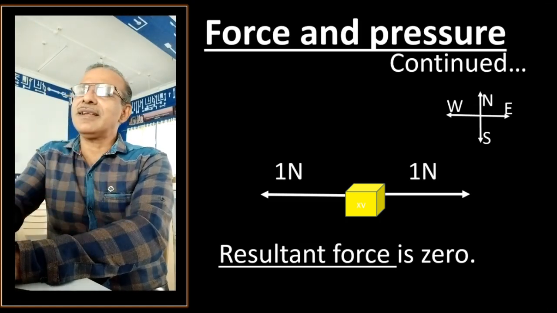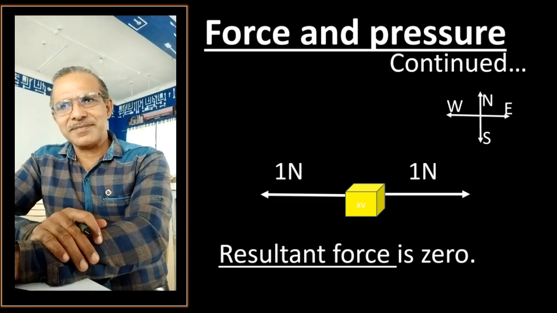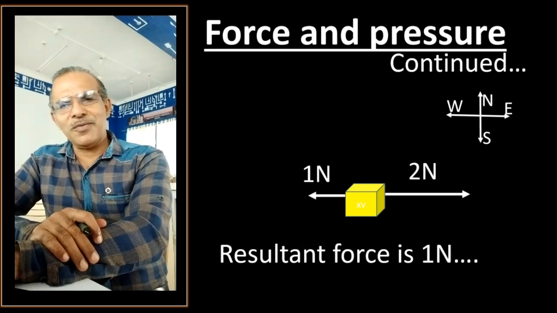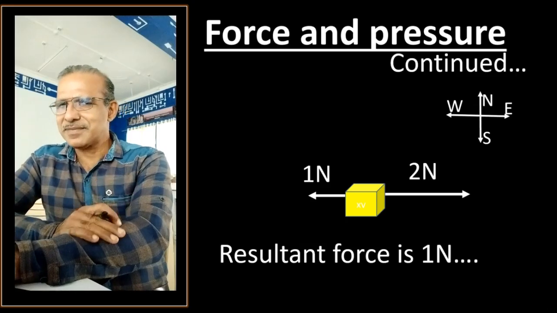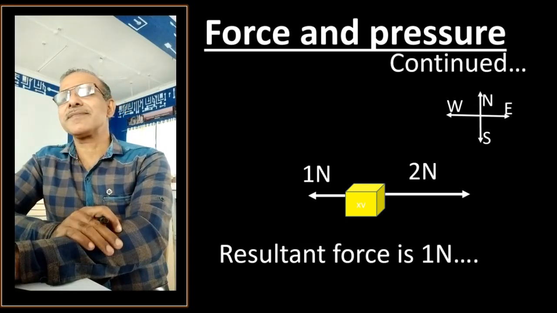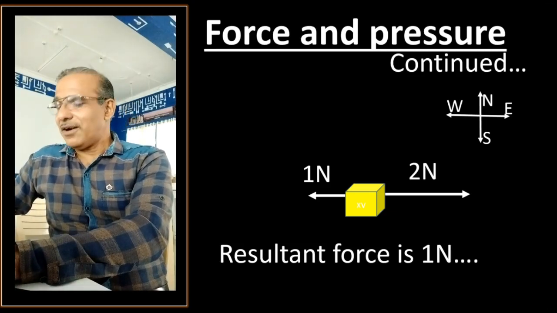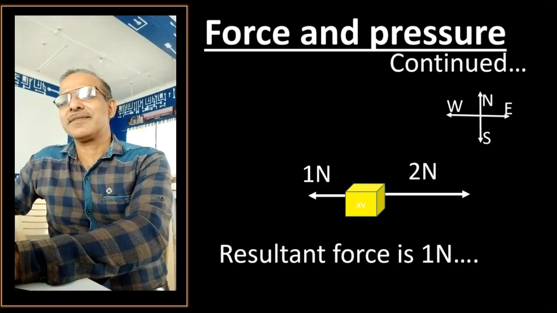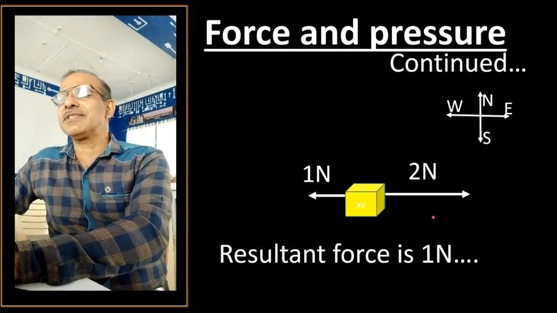Let us have another illustration here. Look at this diagram. On one side, how much force is applied? 1 Newton of force is applied on the west side. Look at the direction which is at the corner. And second, on another side, how much is the force applied? 2 Newtons of force applied.